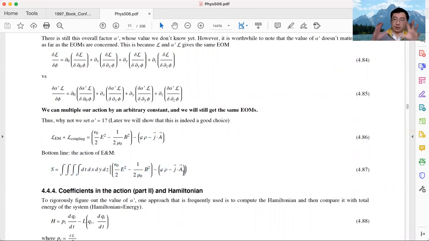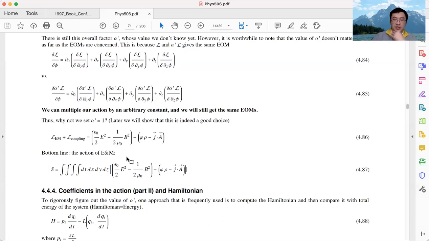In Jackson's book, basically, he starts from this action and uses the variational principle to show it recovers Maxwell's theory. But we know from our lecture that starting from this action, there is a reason behind it. This action is pretty much the only possible action for the EM field. And then if we use variational principles, we get Maxwell theory.